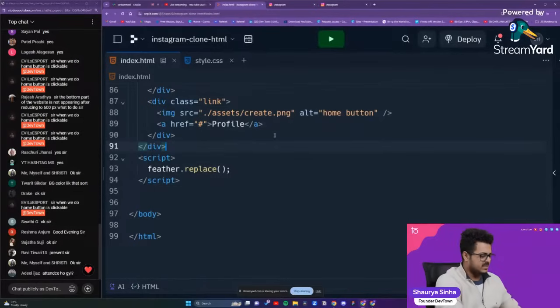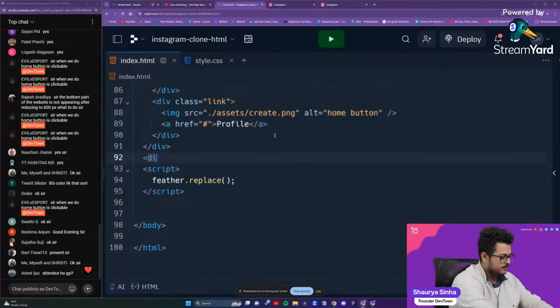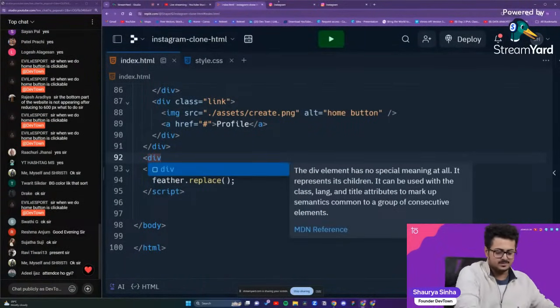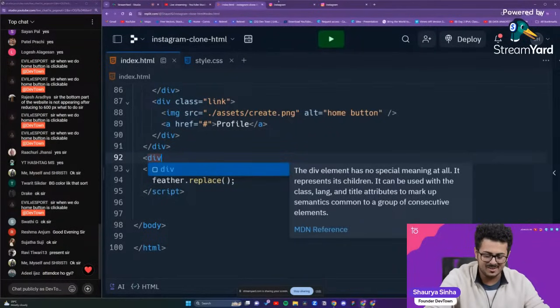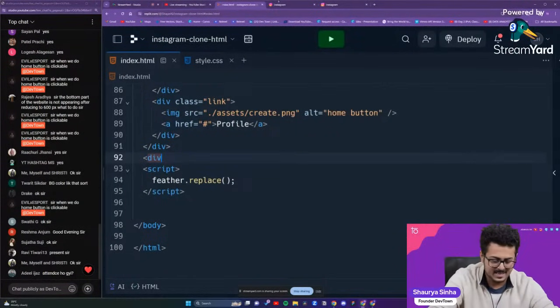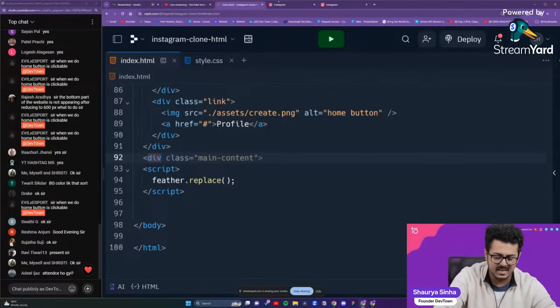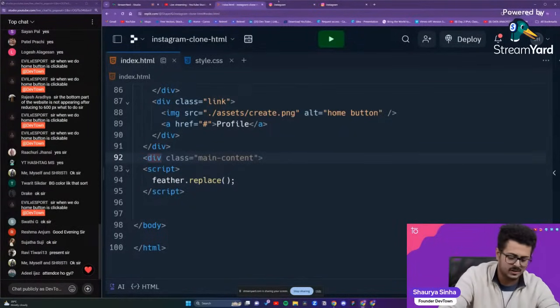So we'll come back down below, guys. I will create another div tag right over here. Let me bring the keyboard a little bit closer. It's too far away from me right now, and I'm not able to see right over there. Like I said, guys, we will create another div tag. Are you guys able to understand what I'm trying to do right over here?